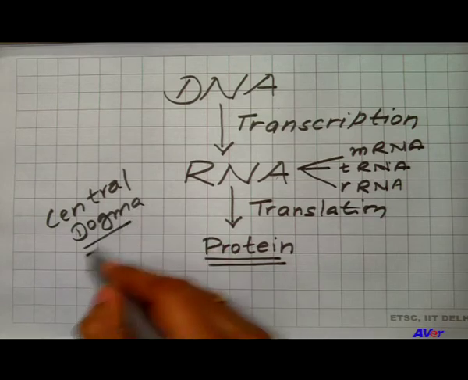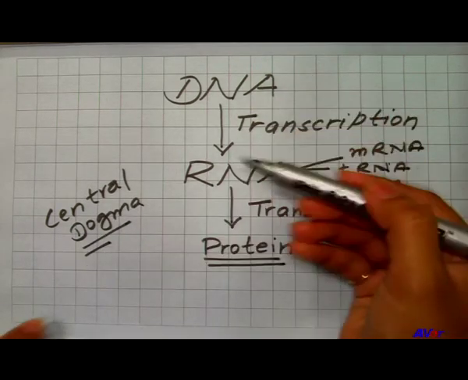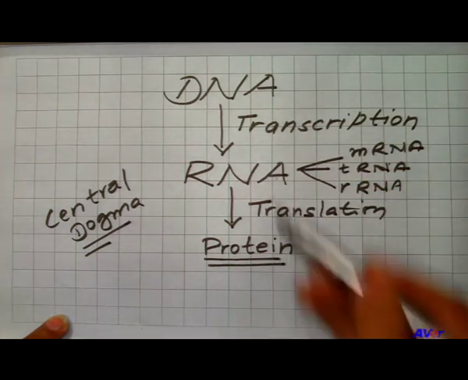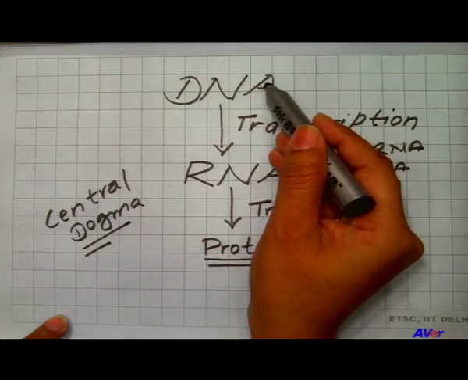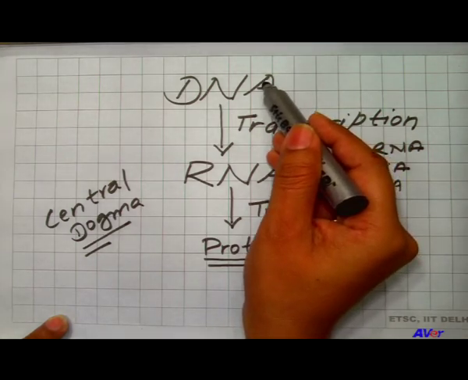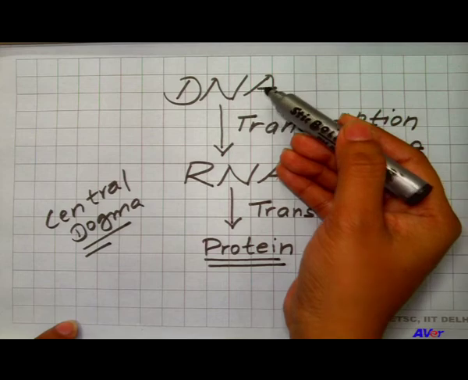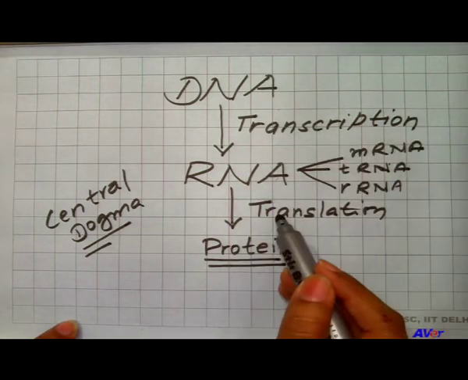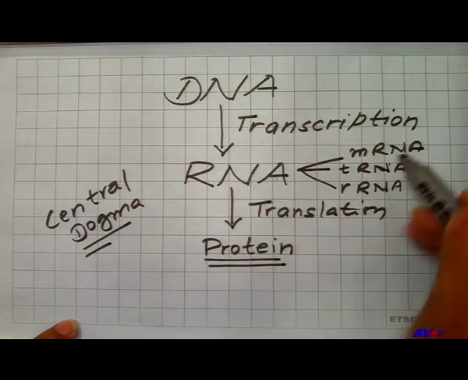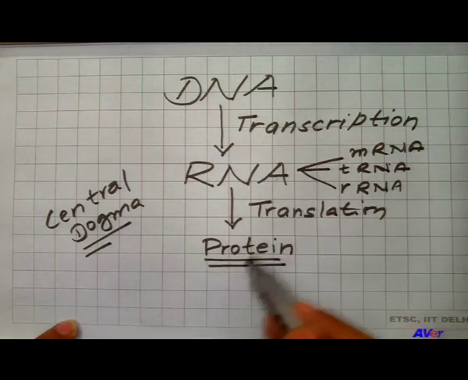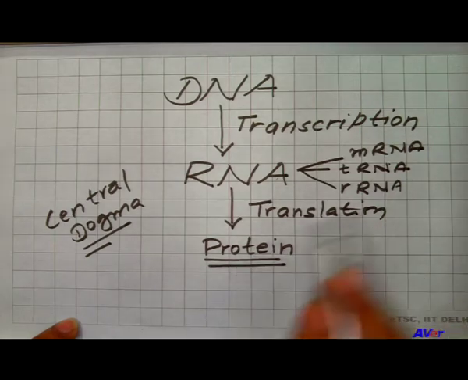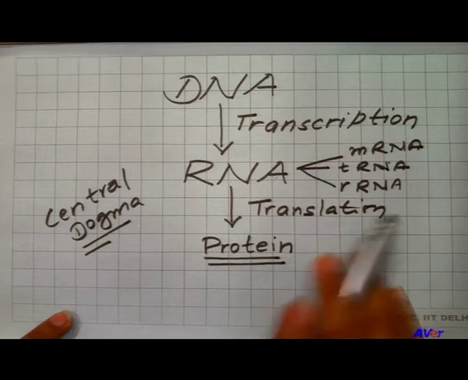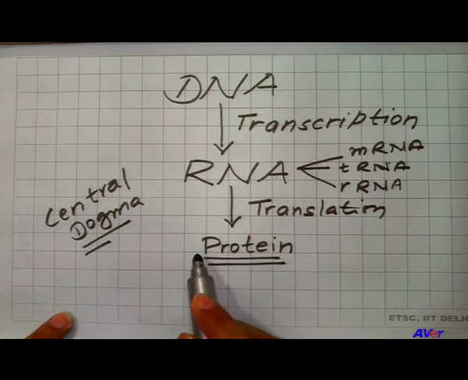So, central dogma is the transfer of information from DNA to RNA and then RNA to protein. The transfer of information, the transfer of traits, the transfer of characters, the formation of RNA from DNA is called transcription, and again the RNA, particularly messenger RNA, will code for the protein by the process of translation, and they will synthesize the protein, and this whole flow chart is called central dogma. This is how the proteins are synthesized in our cells.